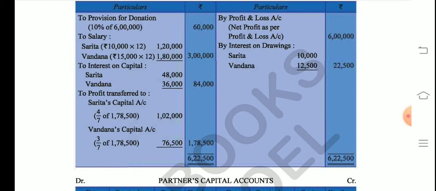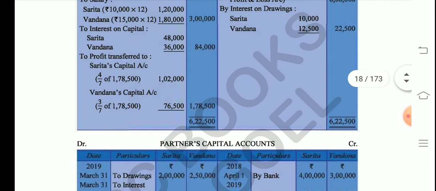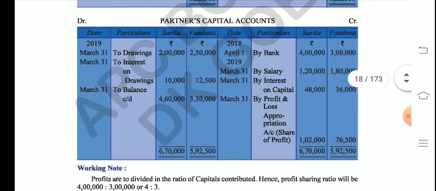We will credit to the partner's capital account. So we will write "By salary" here. Similarly, the interest on capital was debited there, and we have already calculated that amount. So we will write here "By interest on capital". I hope this much is clear to you.